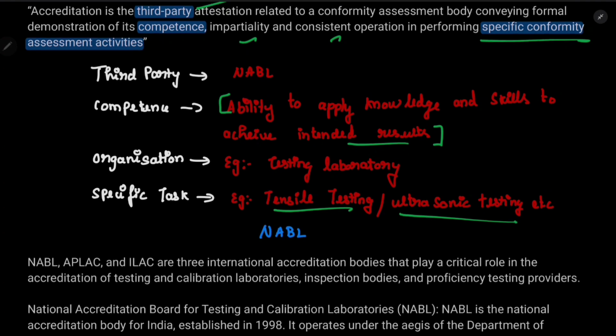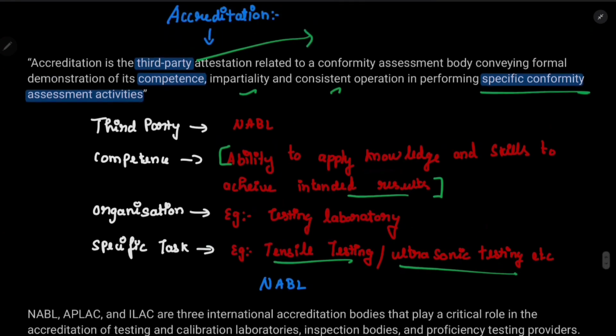If you are doing a specific task, then you should be consistent with the operation. You should be competent with it. You should be consistent with it. If you are competent, impartial and consistent with the specific conformity assessment activities, they will give an attestation, which is a certification. Let's say it in simple words. Who will give the certification? The third party. Who is the third party here? NABL. And who is the organization requesting this accreditation? It is a testing laboratory, a food testing laboratory. So that is accreditation in simple words.